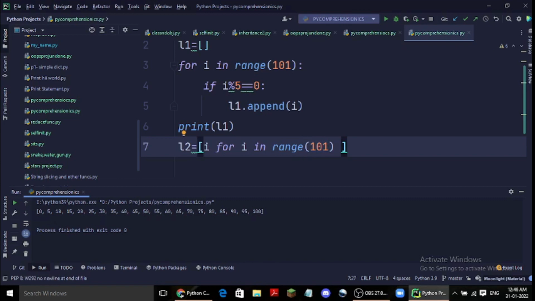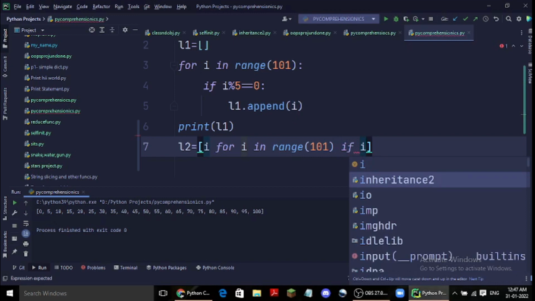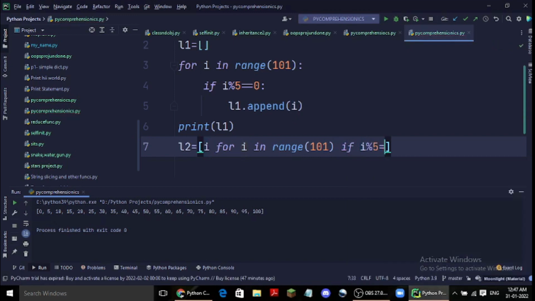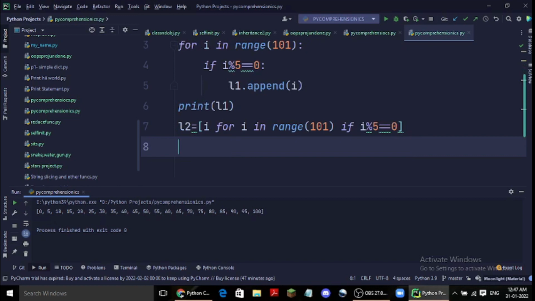Now if you want to give the condition, we can give it as well. If i divided by 5 equals 0.